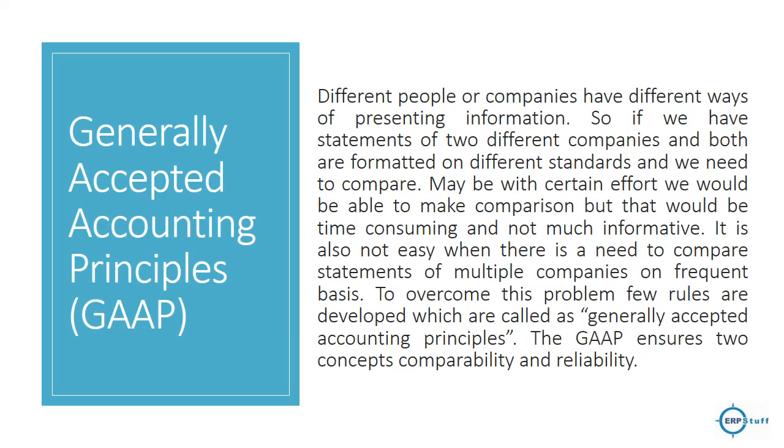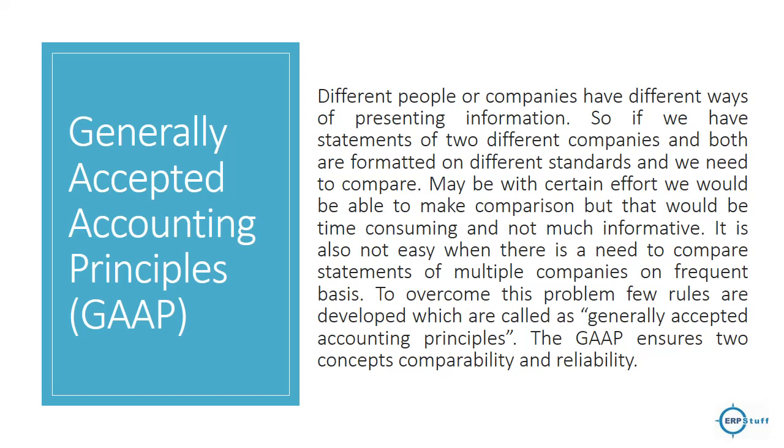Now there is a question. Let's say, for example, there are different reports, right? I just discussed. Let's say there are different companies, there are different finance people or accountants. So if they are preparing reports, there will be no standard, right? I mean, what they have to include, what they will not include, how they will include, what will be the format.